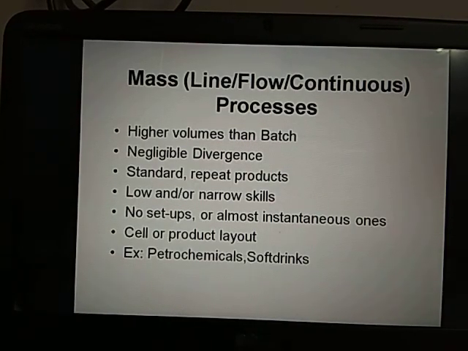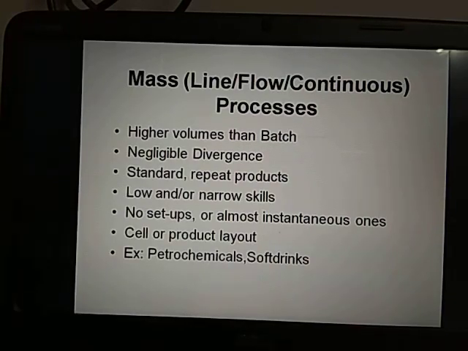The next one is mass production. Or else different names are there: line flow, continuous process. Best examples are petrol, diesel, crude oil refining. All this comes under petrochemicals. Soft drinks, cool drinks, Pepsi, Thums Up, isn't it? Coca-Cola, Maaza, all these come under soft drinks. So what kind of production do these fall under? Mass production.